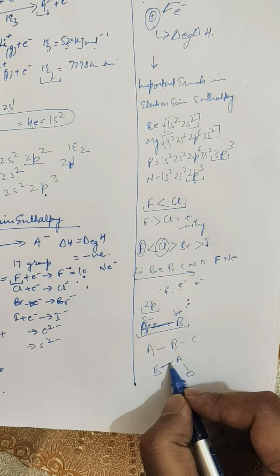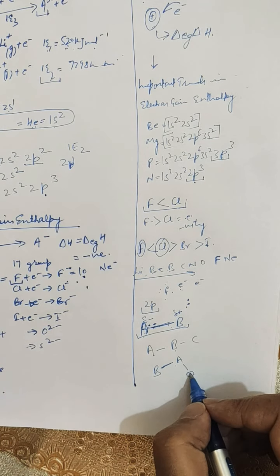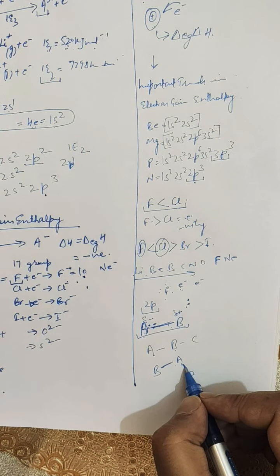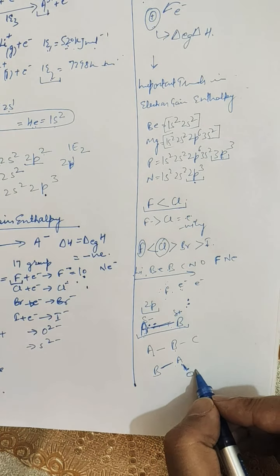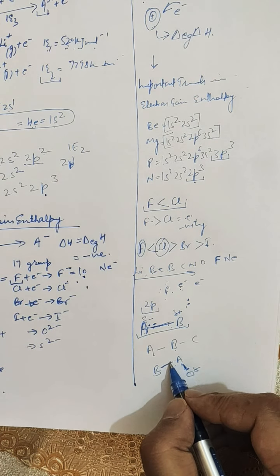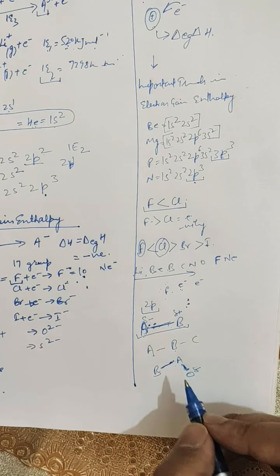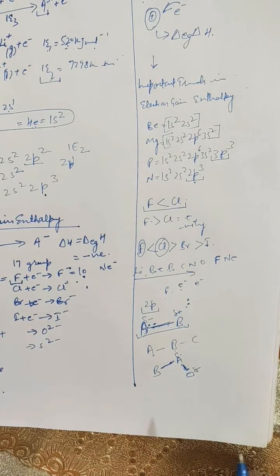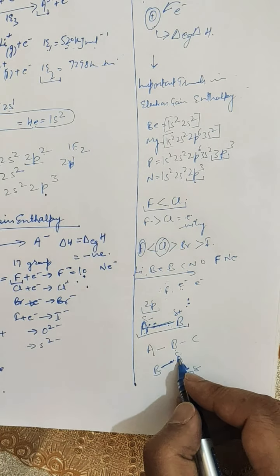In the case of AO, O has a higher tendency to pull the electron toward itself, so it will be partially negatively charged. Among A and B, A has a higher tendency to pull the electron toward itself, so A will have a slightly negative charge.